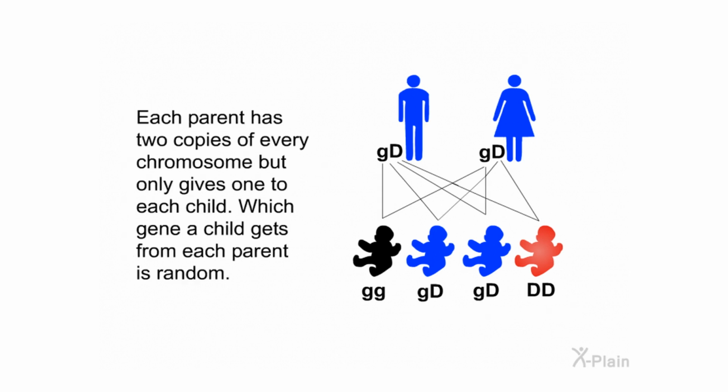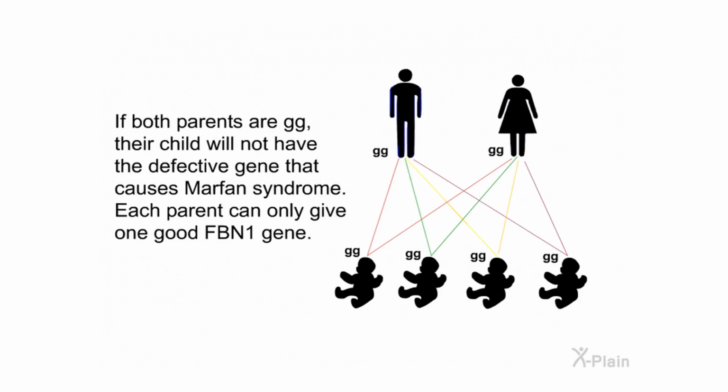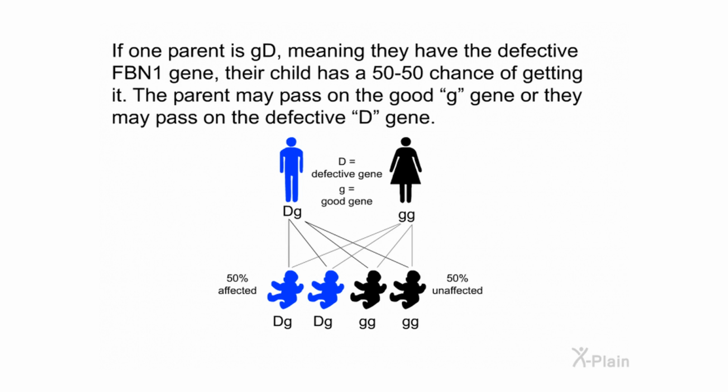Each parent has 2 copies of every chromosome but only gives one to each child. Which gene a child gets from each parent is random. If both parents are GG, their child will not have the defective gene that causes Marfan syndrome. Each parent can only give one good FBN1 gene. If one parent is GD, meaning they have the defective FBN1 gene, their child has a 50-50 chance of getting it. The parent may pass on the good G gene, or they may pass on the defective D gene.